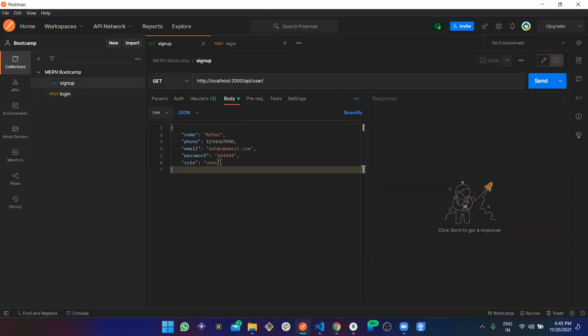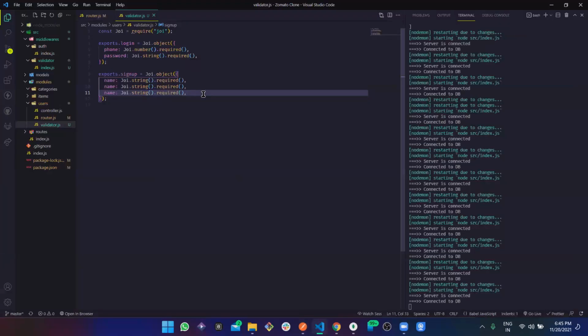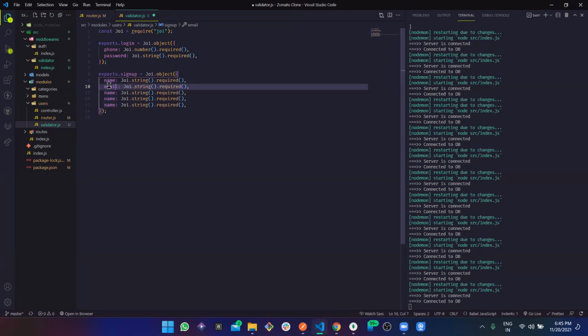So here yesterday we were taking name, phone, email, password. Role, of course, not needed. We will keep it by default, and then we are going to update this, but this role should not be required. And email. Perfect. So we are also having email. We are also having password. We are also having phone, and now the phone is going to be the number.